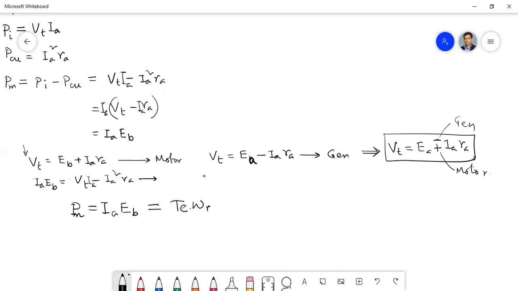So that is called the mechanical power. This is called the power balance equation: Eb into Ia equals T into omega R. This is how we can get speed or torque from the electrical power.